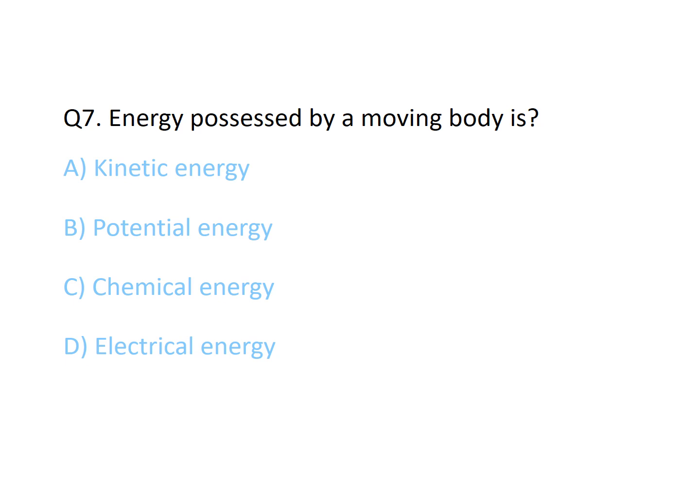Seventh one. Energy possessed by a moving body is called? The correct option is A, kinetic energy. Because every moving body has its own kinetic energy.